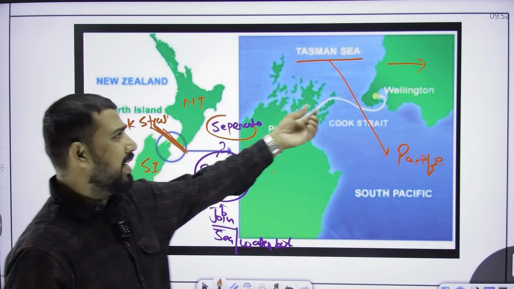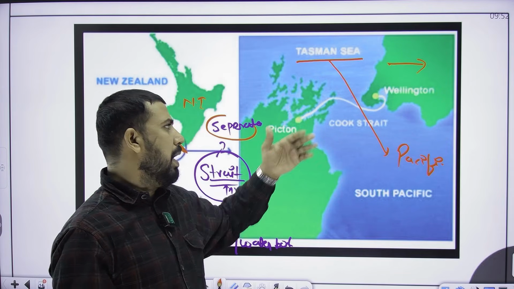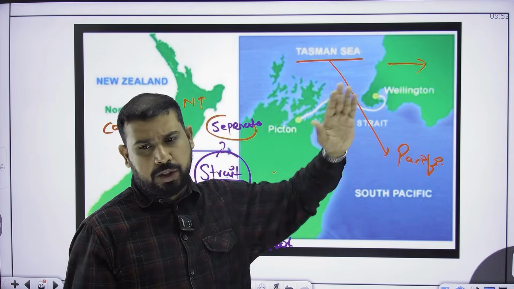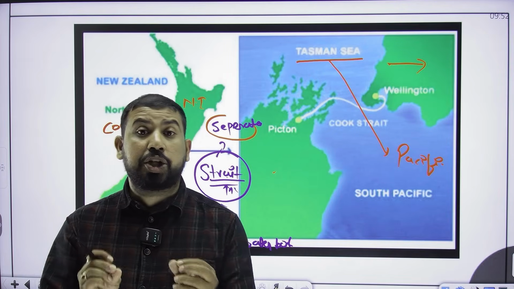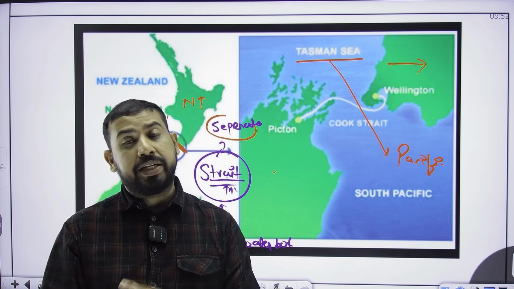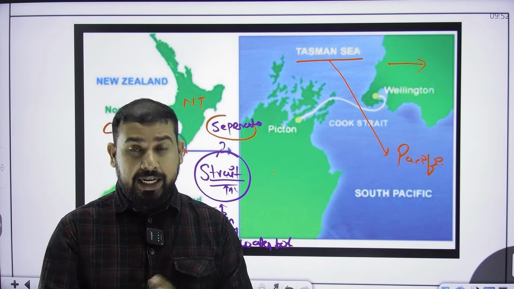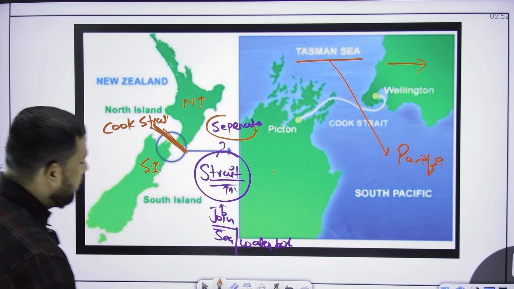North Island's city Wellington and Picton are the famous cities present on both the coastal areas, but the major thing you have to keep in mind is Cook Strait. Cook Strait separates the North Island and South Island, and it joins the Tasman Sea with the Pacific Ocean.